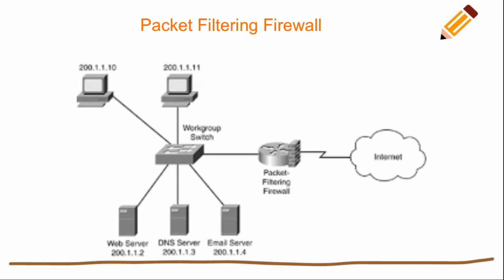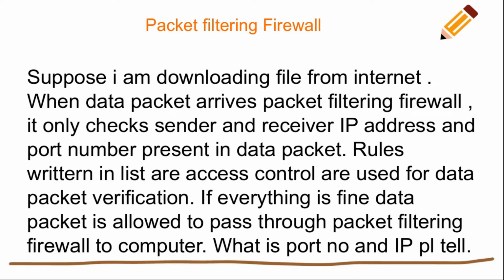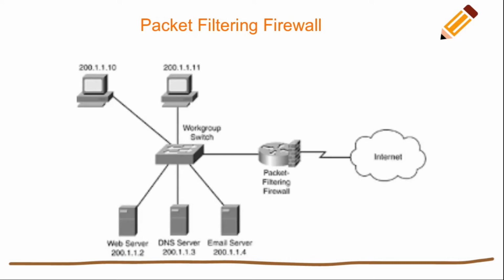What is a port number? On this computer different applications are running, like YouTube is running, then mail, he is watching, he is receiving mail, he is writing mail, he is downloading files also. So different applications are running on the internet. Receiving the data at the proper application is called the port number, because port numbers are different for different applications. To maintain the uniqueness of applications, port numbers are given to the system. And the packet filtering firewall checks the IP address and port number,